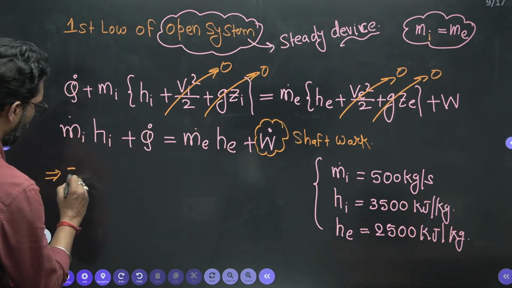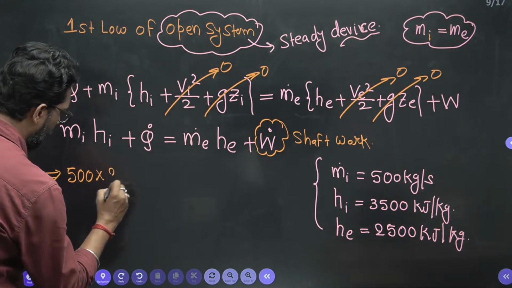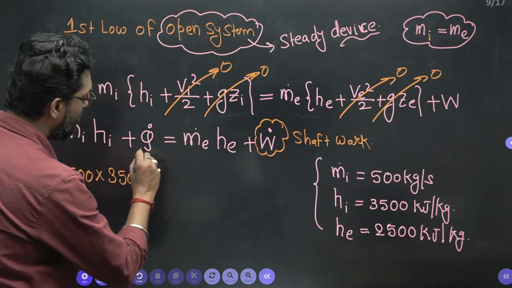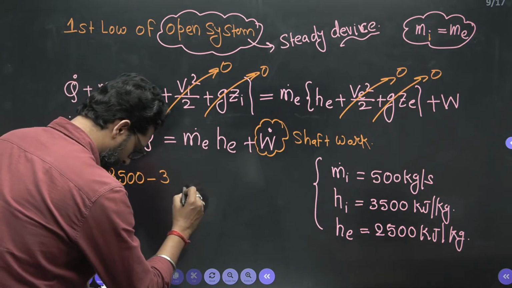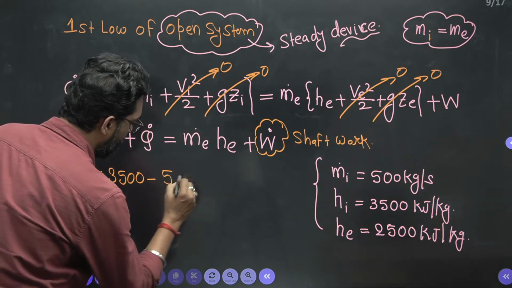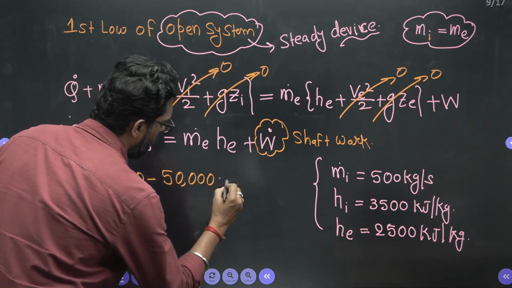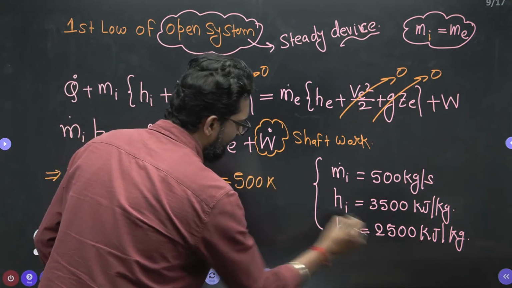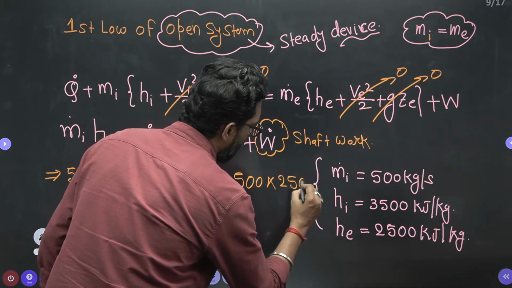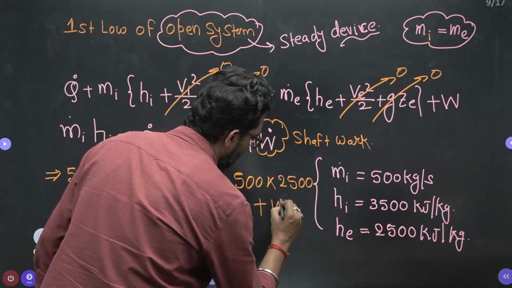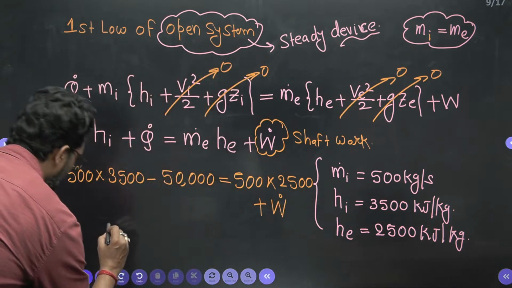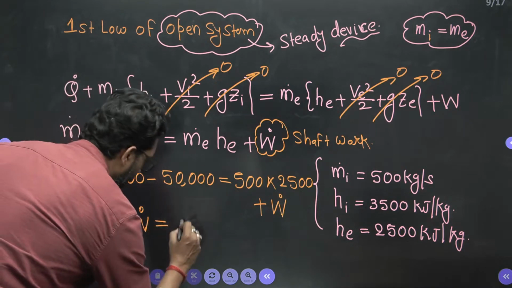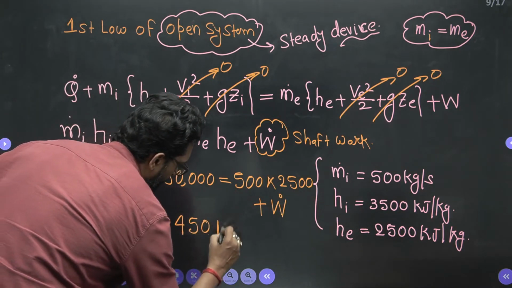So this is your 500 into 3500, minus this is your heat loss, so minus 50,000, is equal to mass exit, you have 500, exit enthalpy you have 2500, plus work transfer. From here, you can easily find what is the work transfer, the work developed. This is your 450 megawatt.